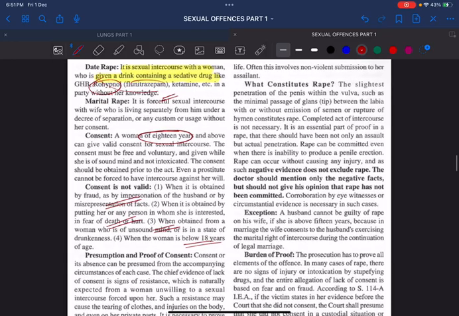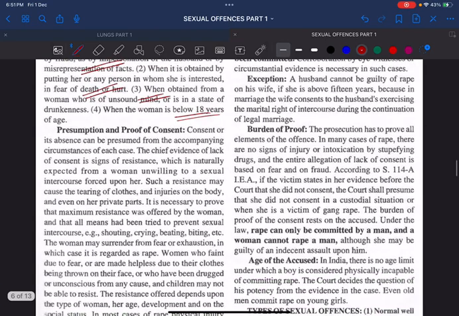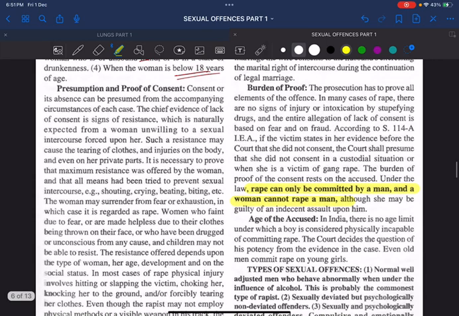Remember, rape can only be committed by a man, and a woman cannot rape a man. Age of accused: remember, in India, as per the constitution, there is no age limit under which a boy is considered physically incapable of committing rape. Right? It means even a 10-year-old boy can rape a girl.